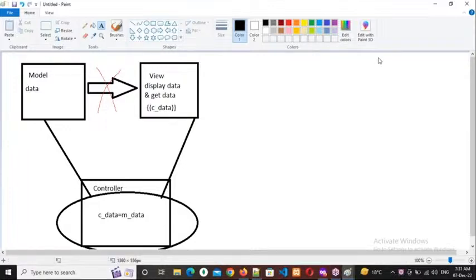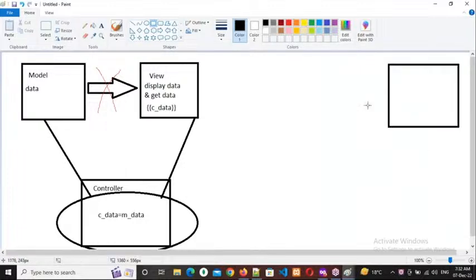Right. And if you observe, for the last 5 to 10 minutes we are discussing only data. So where is data actually available? In the model, backend side. Okay, but from where is this model retrieving it? From the database.